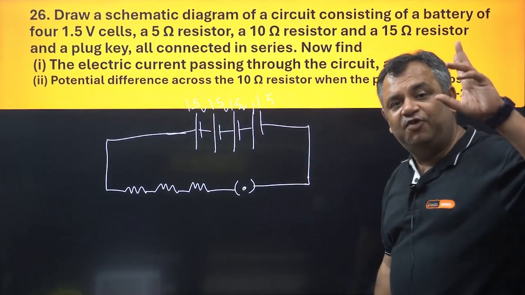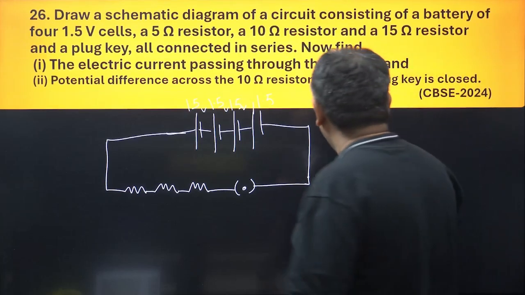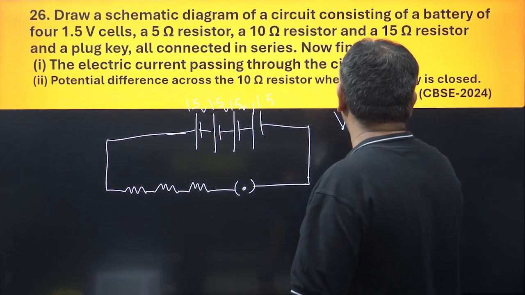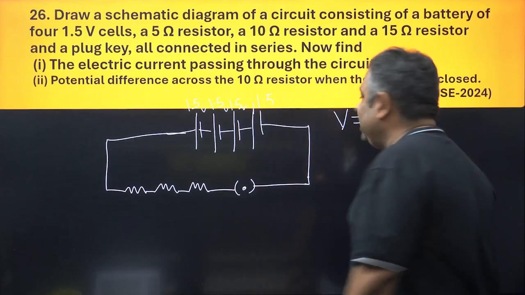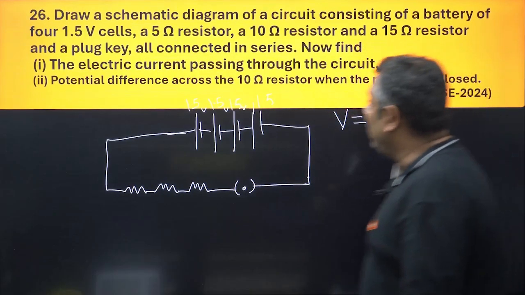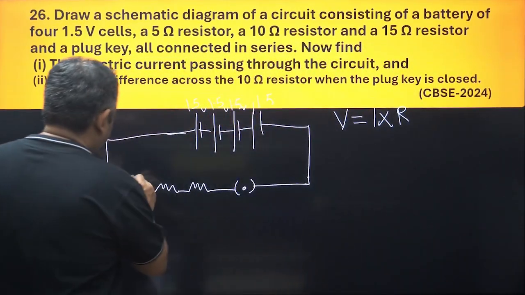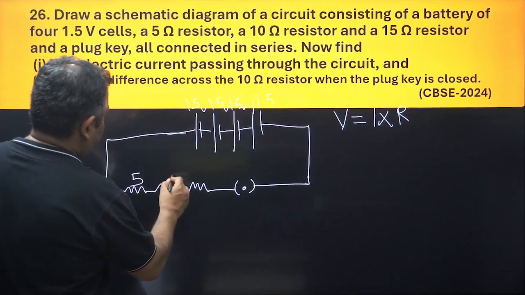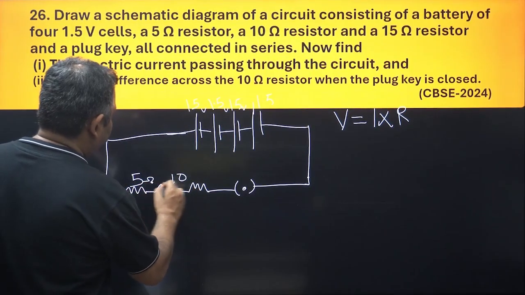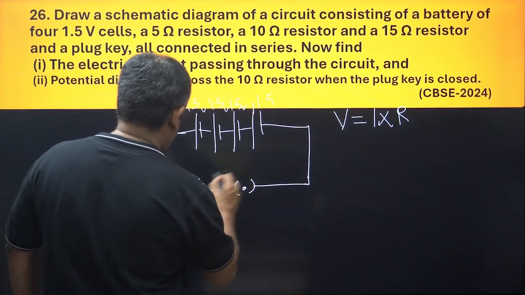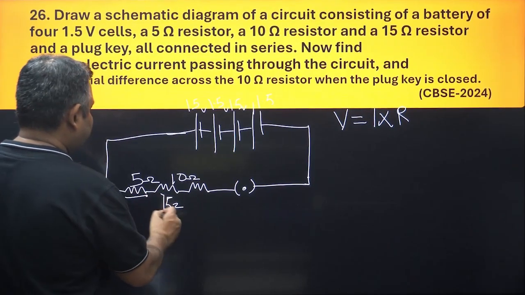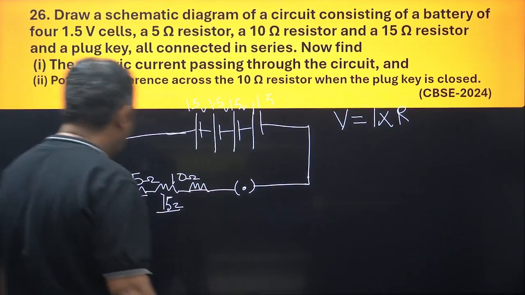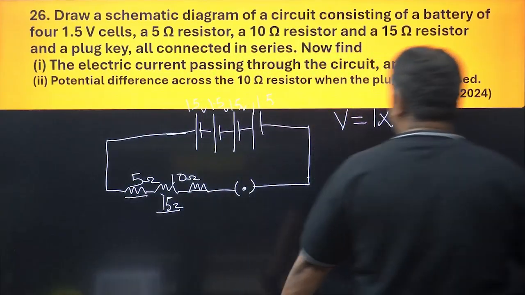It is asking for the electric current passing through the circuit. So we have this formula V is equal to I into R. I need to find I. What will be the R? I have here 5 volt, and resistances of 5 ohms, 10 ohms and 15 ohms: resistance 1, resistance 2, resistance 3. We need to find out the current.